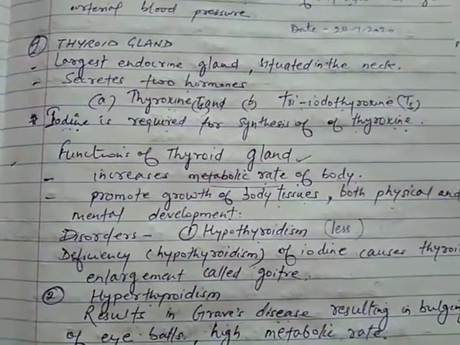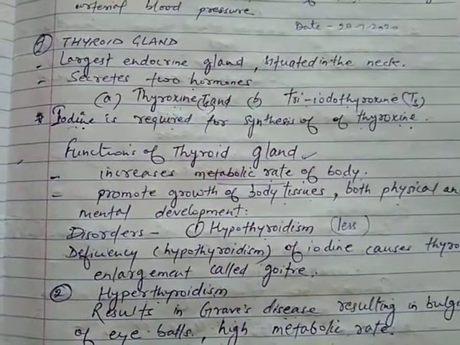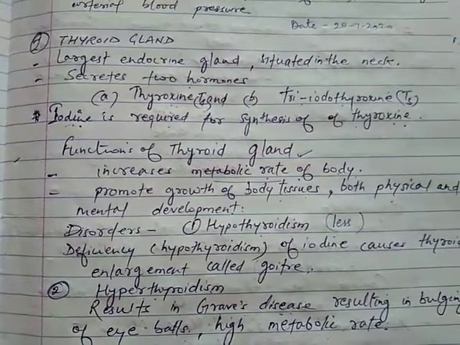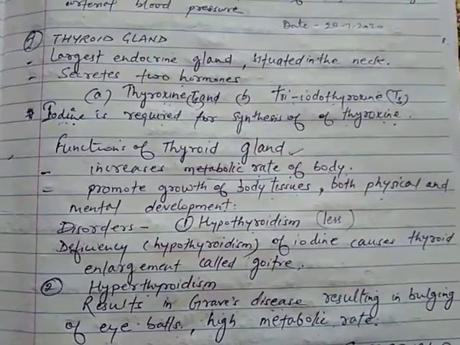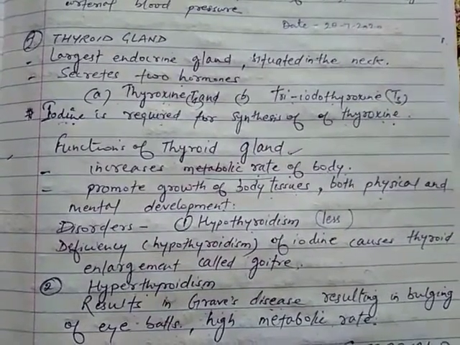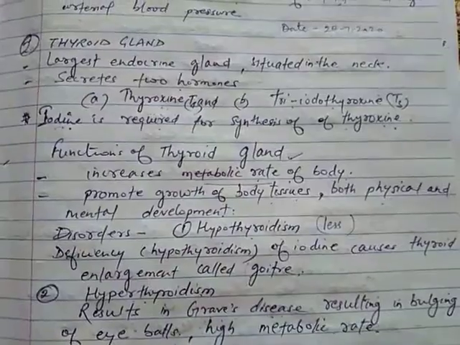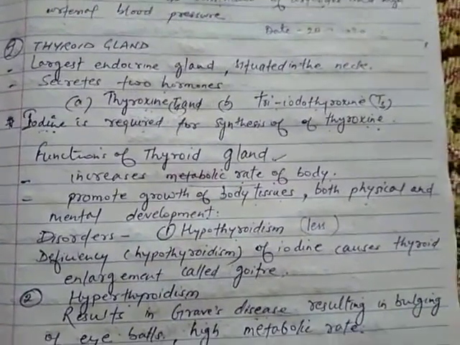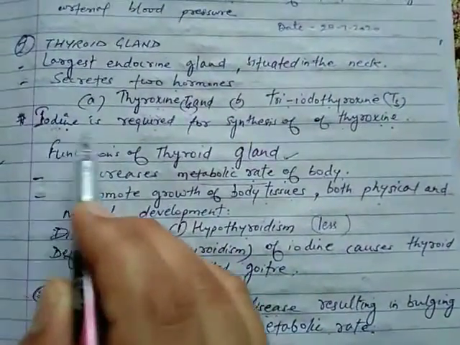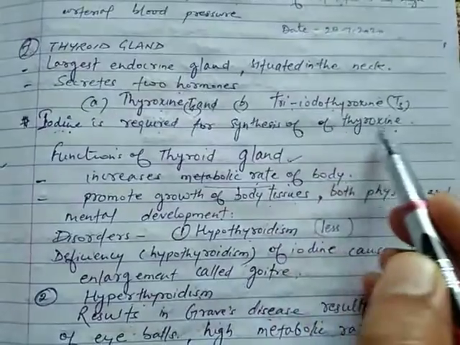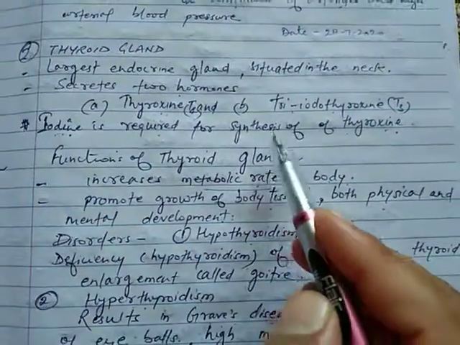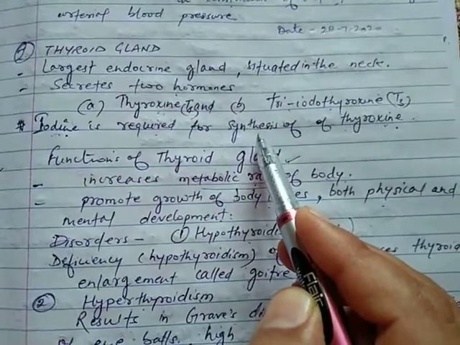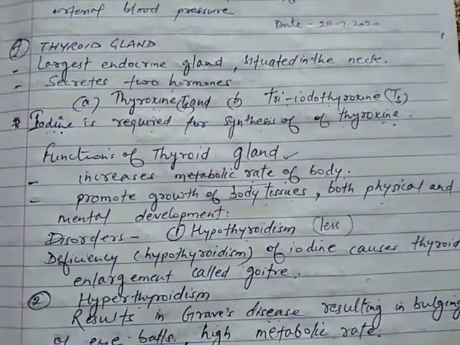Okay. Now students, there are some abnormalities in the body which occur when there is more secretion of thyroxine hormone or whenever there is less secretion of thyroxine hormone. One important point here is iodine, it is required for the synthesis of thyroxine. This iodine is very important for the manufacturing, or the process of formation, of thyroxine.